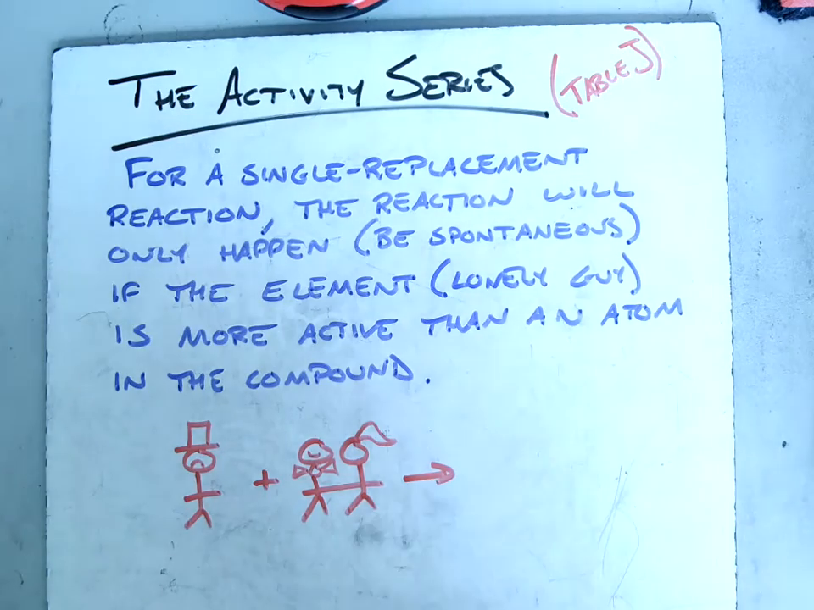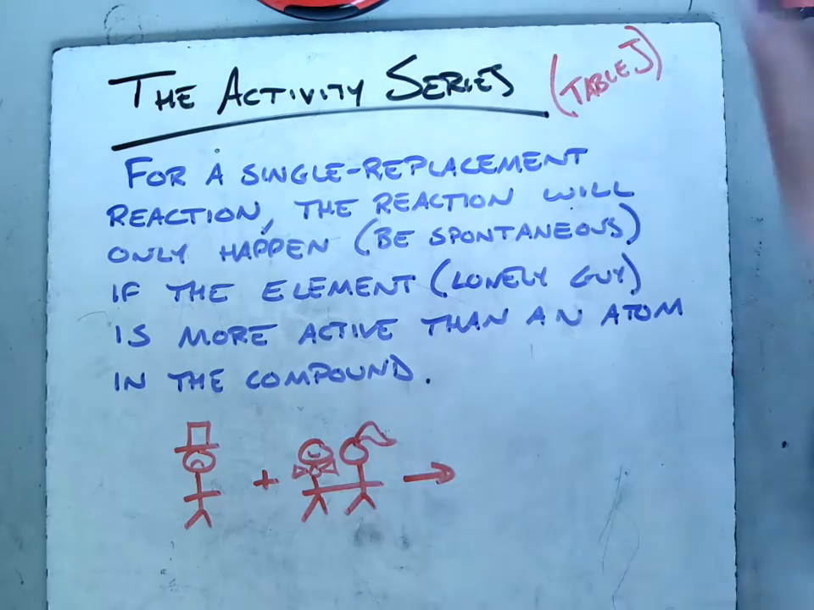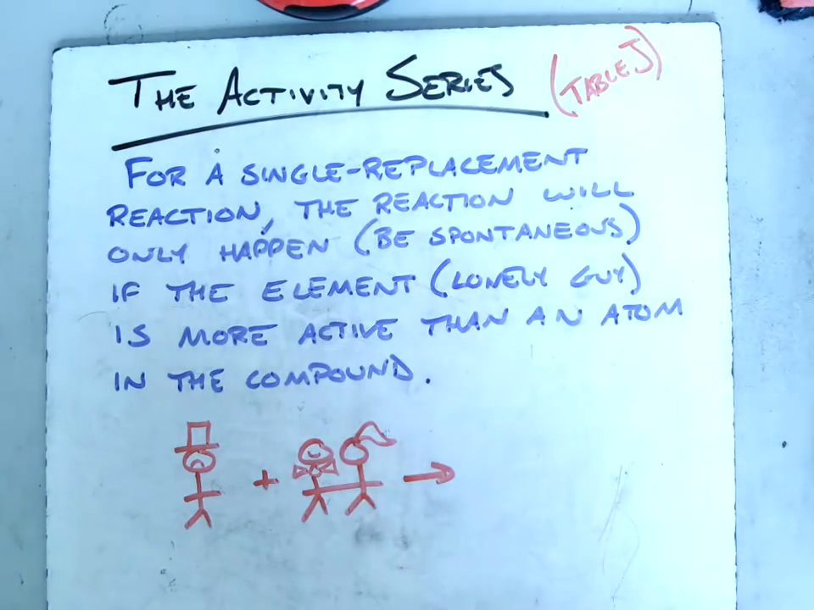Okay, let's talk about the activity series, which happens to be Table J in your reference tables. Here are the notes that we might take. For a single replacement reaction, the reaction will only happen, it will only be spontaneous, if the element is more active than an atom in the compound. So, this is the setup for every single replacement reaction.